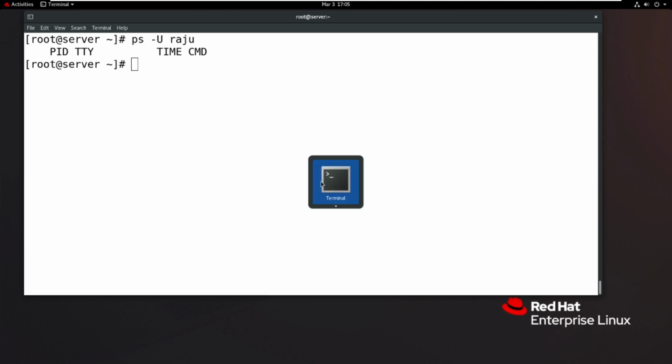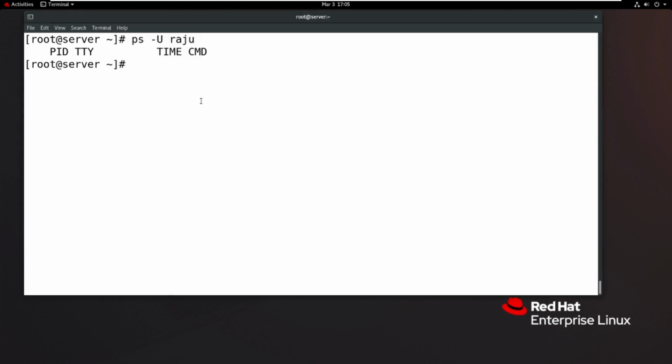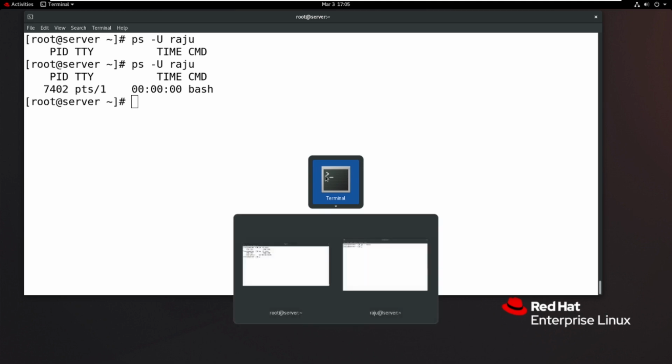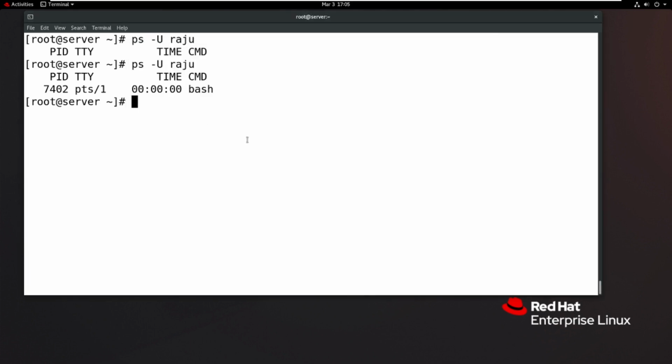For example, if I log in with another prompt as the Raju user, su - Raju, then enter. Now successfully logged in. Previously there were no processes, now only one process is there, 7402, which is the login shell, because you just logged in as the Raju user. That's why one process is managed by Raju. If I log out of the Raju user, again no processes are managed by user Raju. So if you want to find individual user processes, -u is the option, followed by the username.